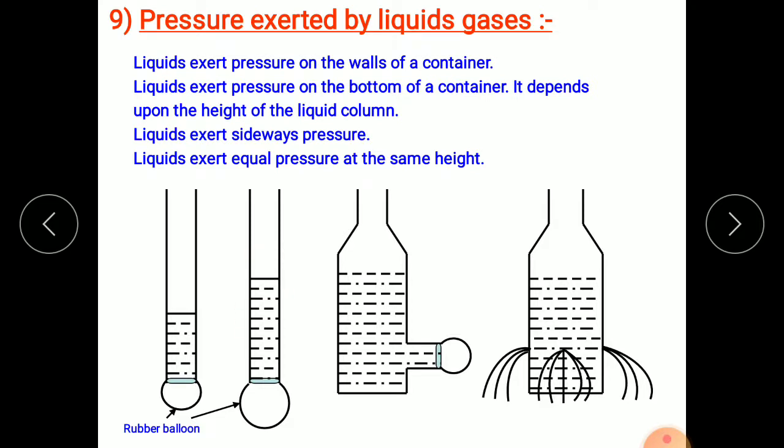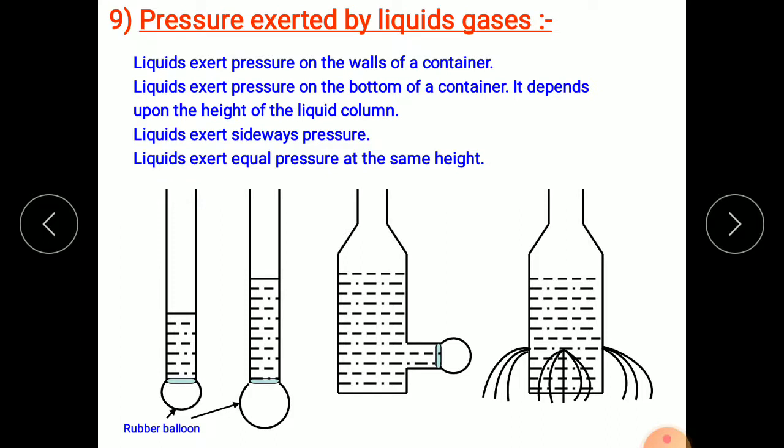In the same way, if a straw or some tube is placed on the side of a bottle and a balloon is fitted there, the balloon also increases in size. That means the liquid not only applies pressure on the bottom, it also applies pressure on the walls at every point of its container. So liquids exert sideways pressure also. Liquids exert pressure on the bottom as well as on the side walls.